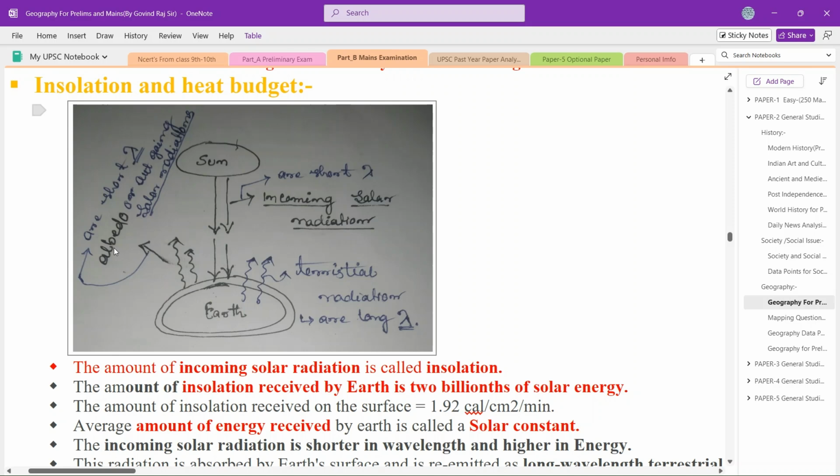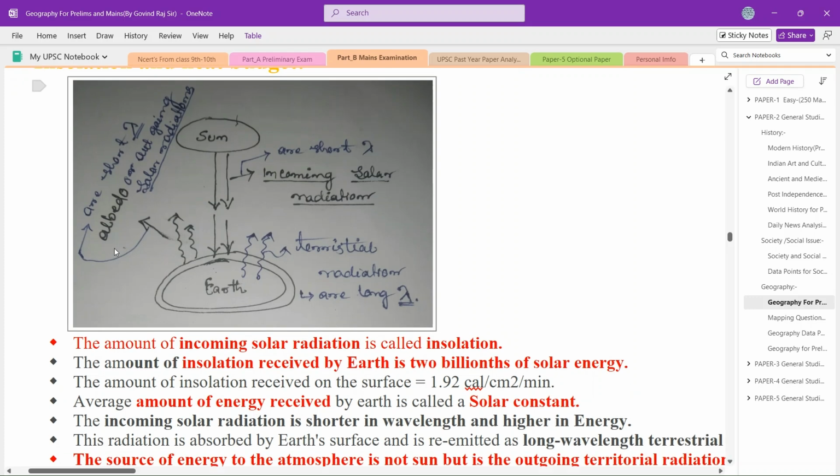My question happened to be wrong here. I was thinking that albedo is the reflecting capacity, like when sunlight falls on anything, the capacity of any body to reflect back the radiations. Now coming to the question, you have to remember that the reflected radiations, or the albedo, are the same thing. They have the same energy, similar to the incoming solar radiations.